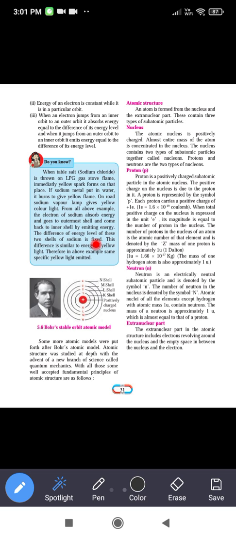So in the atoms of sodium, the electron absorbs energy. Then it goes to the inner shell. After absorbing energy, the electron goes to the outermost shell, and at that time it absorbs the energy, and again when it jumps to the inner shell, that energy is emitted. So that energy is emitted. The difference of energy levels of these two shells of sodium is fixed.